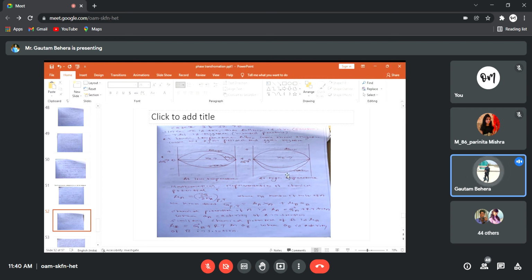Minus T delta S mix will be the dominating one, so delta G mix will be a completely inverted parabola. Are you getting my point? Why is it like this at low temperature, but at high temperature delta G mix is a completely inverted parabola? Because of this dominating factor, minus T delta S mix, since temperature is high. At low temperature, this is the situation.